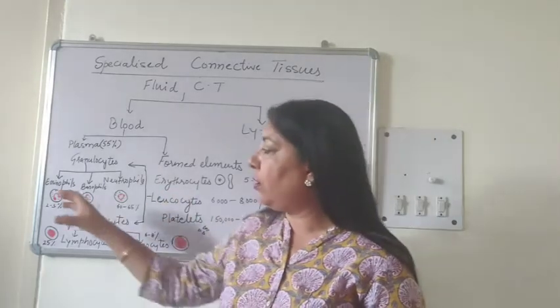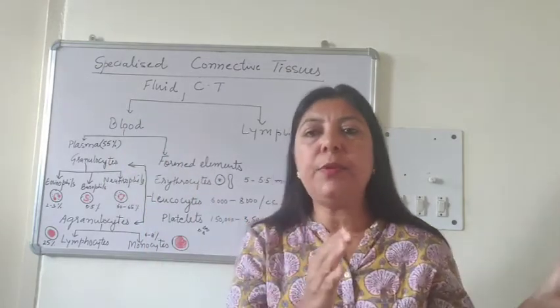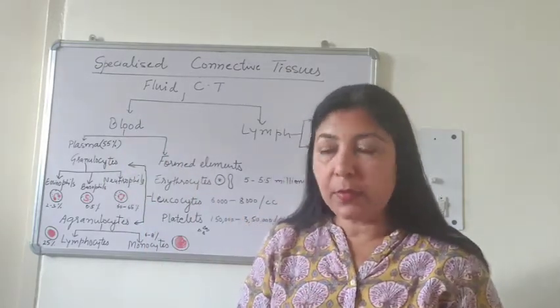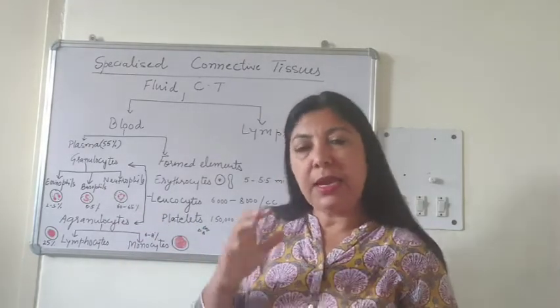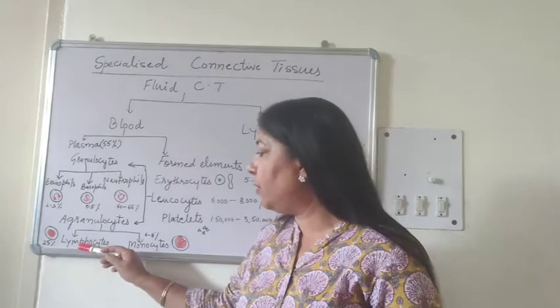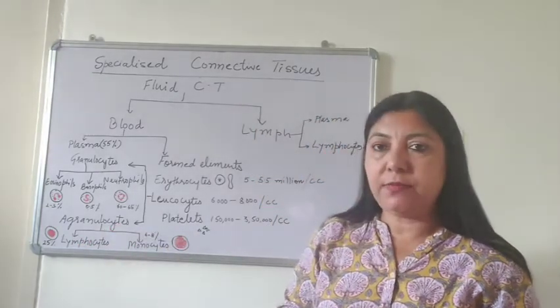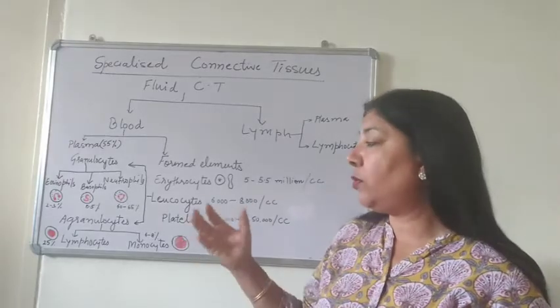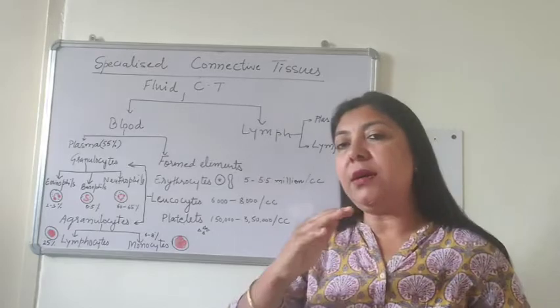So these are all responsible for various purposes of our defense system. Then there are agranulocytes. In agranulocytes, we have lymphocytes and monocytes. Lymphocytes constitute about 25 to 30%. They are our third line of defense.